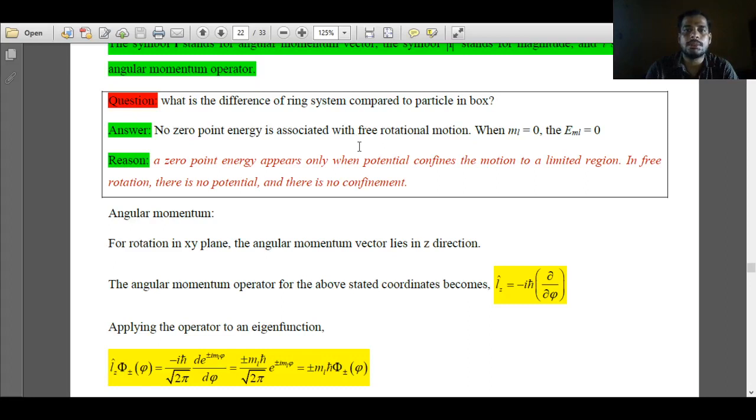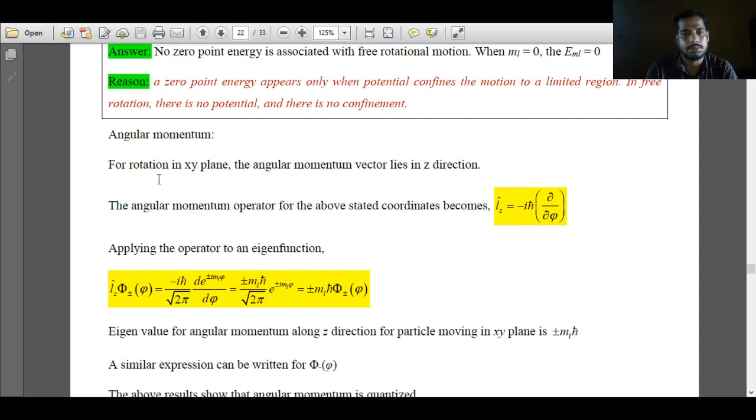But in rotational motion, it is not constrained. It is free rotation, meaning there is no boundary condition applied. After 2 pi, the same eigenfunction repeats. So confinement of the motion is not applied for rotation. That's why the zero point energy is 0 for rotation of a particle in a two-dimensional system. So this is the difference between the ring system and the particle in a box.